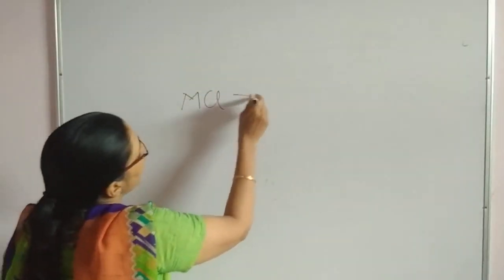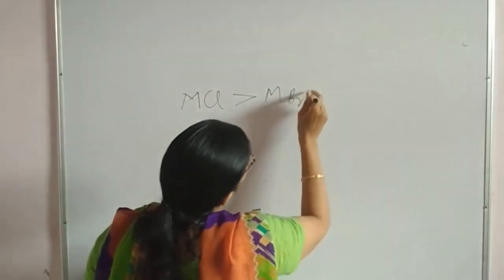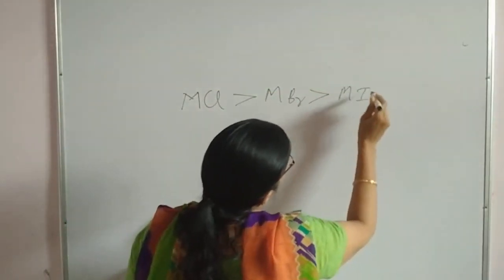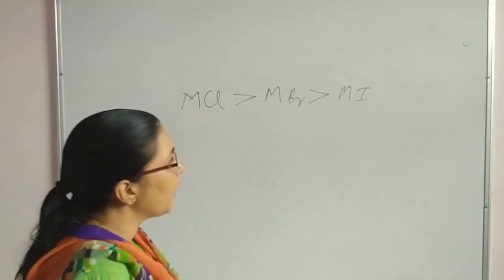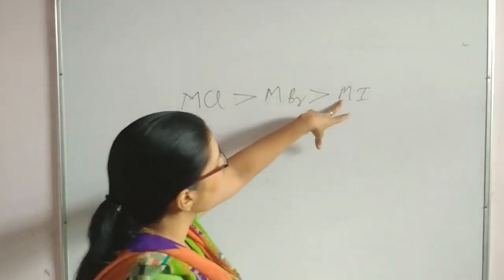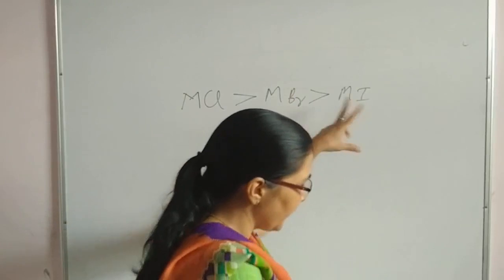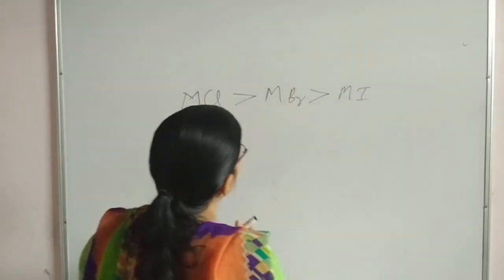Reactivity towards metals: we have seen that aluminium chloride can form, aluminium bromide can form, and magnesium also reacts, forming magnesium bromide as well as magnesium chloride with chlorine. Now the reactivity of metal chloride is higher as compared with metal bromide, and that with metal iodide. Again, this depends on the bond dissociation enthalpy of the metal and the halogen.